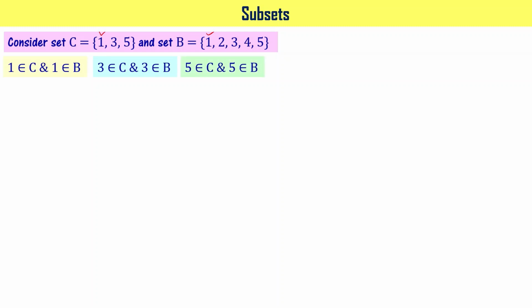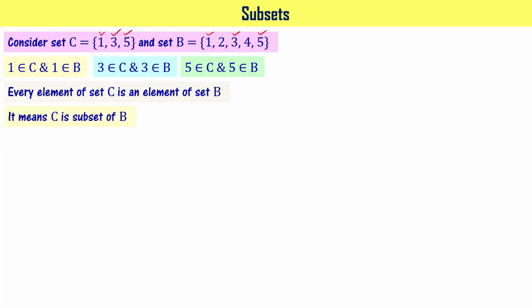Since all of 1, 3, 5 belong to both the sets, what we can say is every element of set C is an element of set B, right? Set B has other elements also, but otherwise you can say that every element of set C is an element of set B. It means C is a subset of B. You can write mathematically as shown here, C ⊆ B.